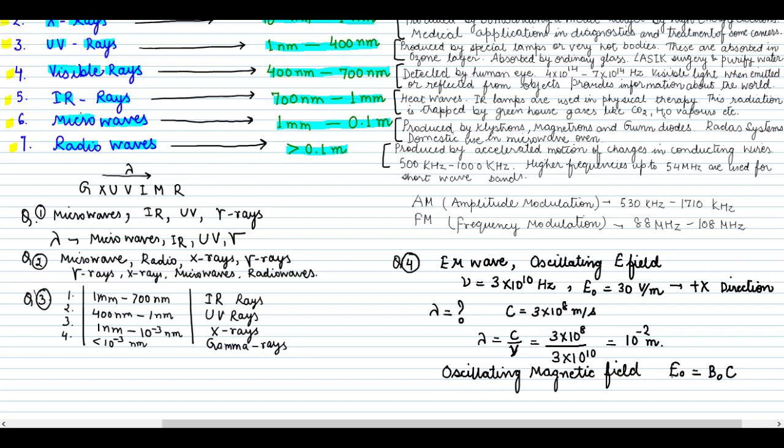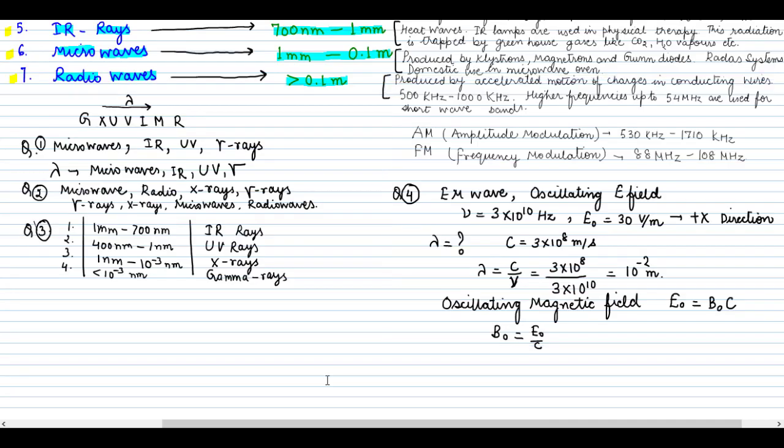So always remember that electric field is always greater than the magnetic field. When you multiply magnetic field with the velocity of light, then you will have only electric field. So electric field is already known to us. Using this formula, we can calculate the magnetic field: B naught is equal to E naught upon C. That means whatever E naught is given to us, we simply divide it by the value of C.